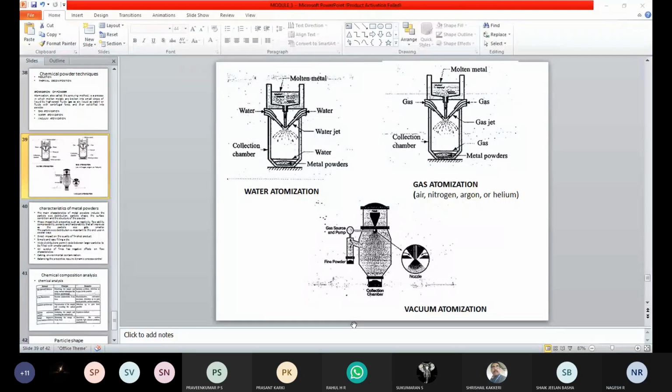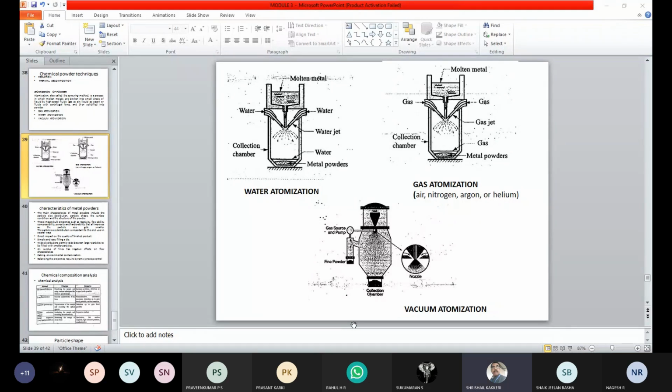The hot molten metal is superheated with the gases under some pressure. Okay, so in this third method, the hot molten metal will be supersaturated with the gases under pressure.